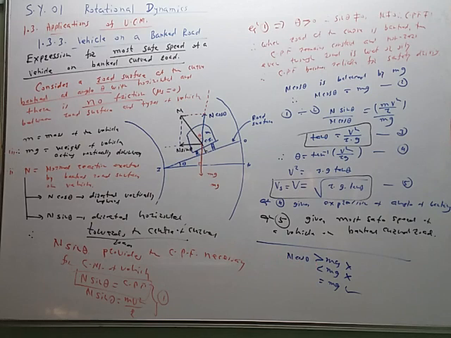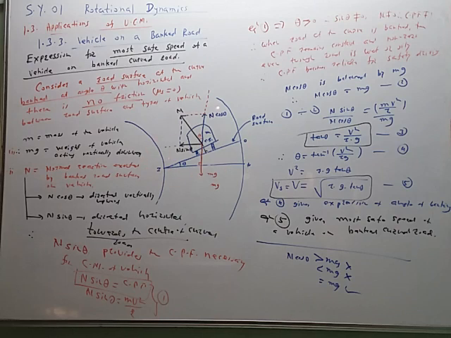If N cos theta is less than mg, then the vehicle will go downward toward the center of the earth by digging the road. This is also not possible. So the vehicle is not digging the road and going toward the center, and the vehicle is not lifted automatically. So these 2 cases are not possible. Therefore, N cos theta is equal to mg. So this N cos theta balances the weight of the vehicle. Therefore, this is one equation.